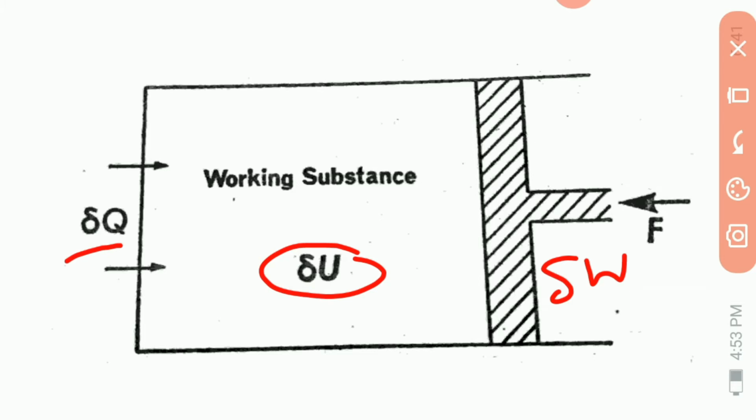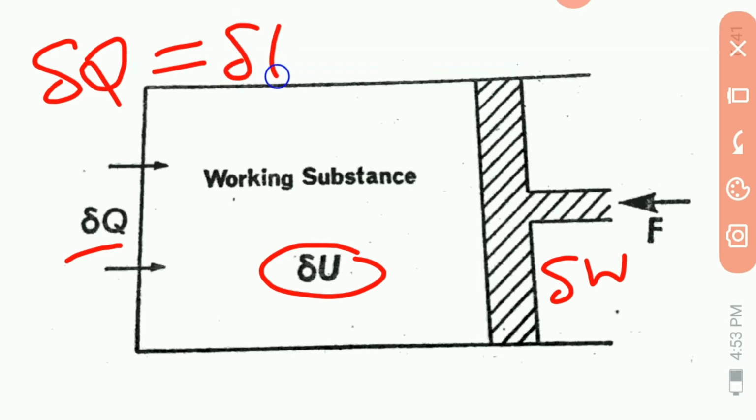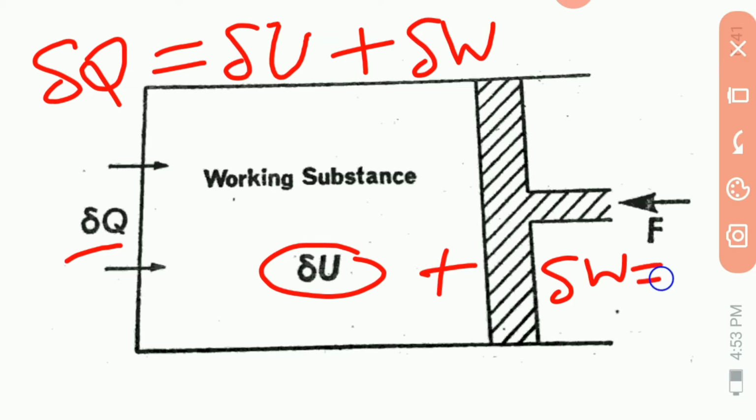Mathematically, the first law of thermodynamics can be written as delta Q is equal to delta U plus delta W. That is, delta U plus delta W is equal to delta Q. Suppose this is equation first.